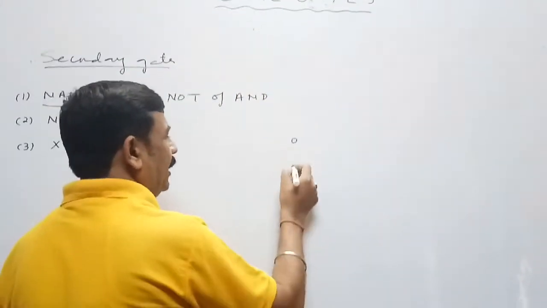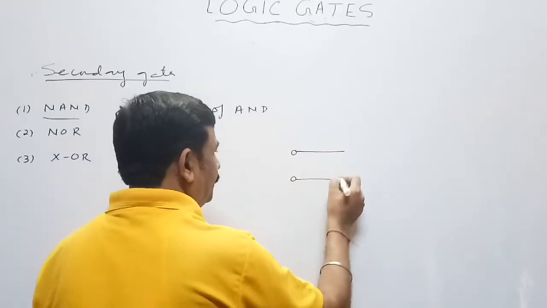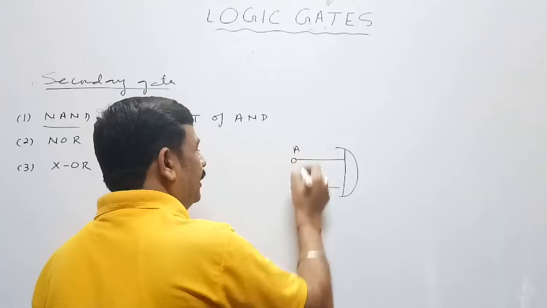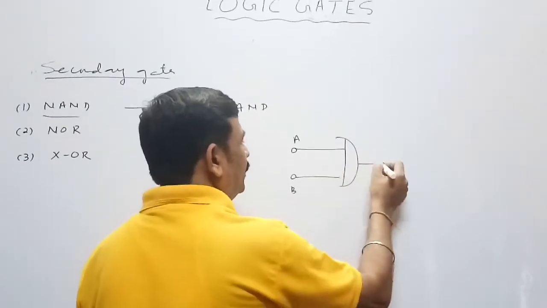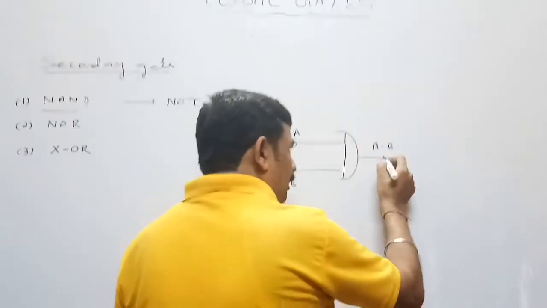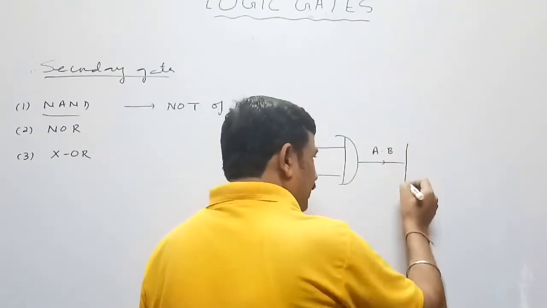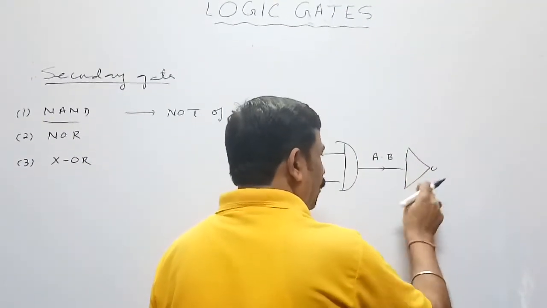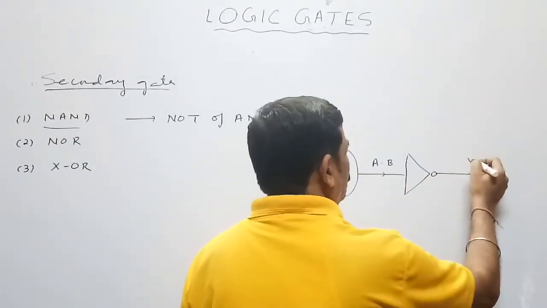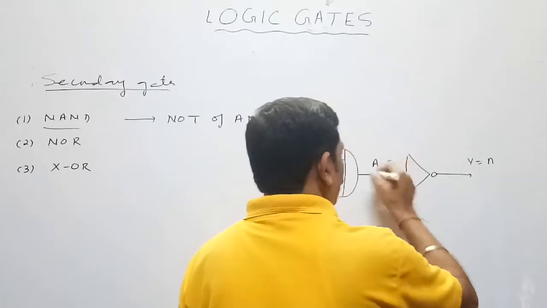It means first we take the AND gate. This is an AND gate having inputs A and B, output is Y, which will be equal to A and B. Now this output is again entered in the NOT gate, not of AND. Here the output will be its NOT.